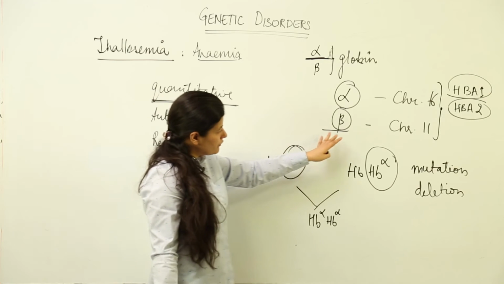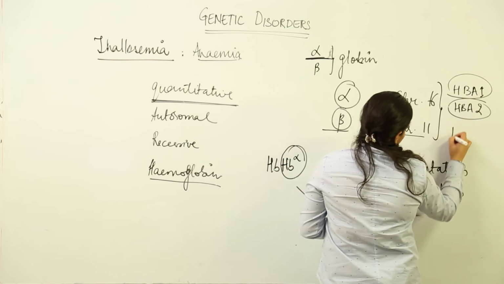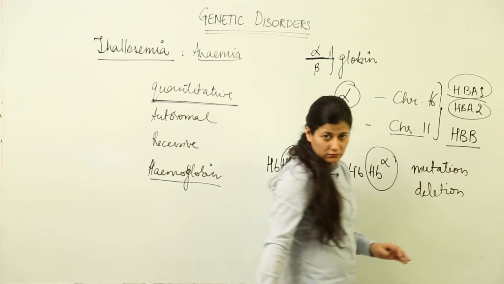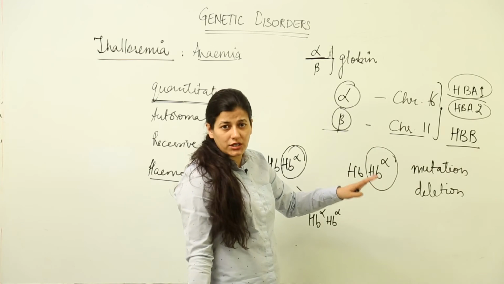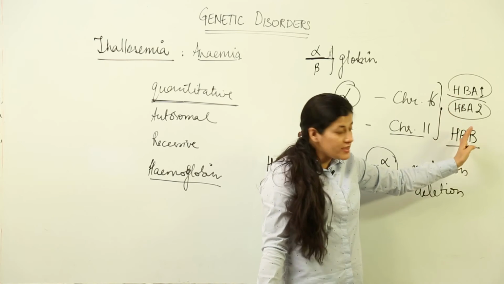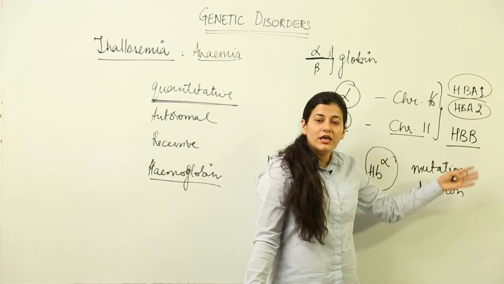Similarly, in the case of beta type thalassemia, at chromosome number 11 we have the gene HBB, okay. This is having 2 genes, one from mother, one from father. Earlier it was 4. Now out of these 2, if one is mutated or deleted, then what will happen?